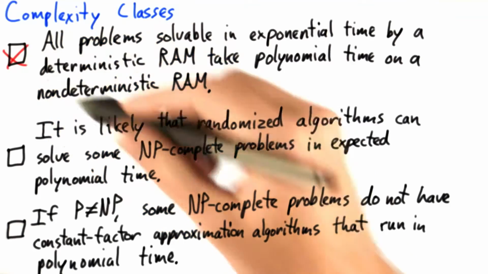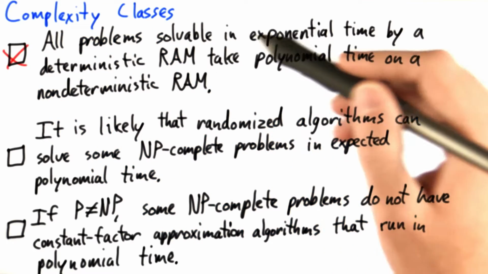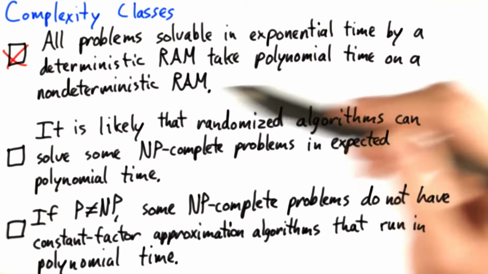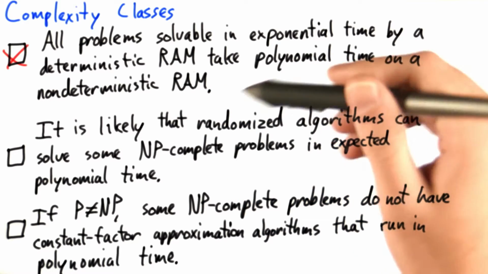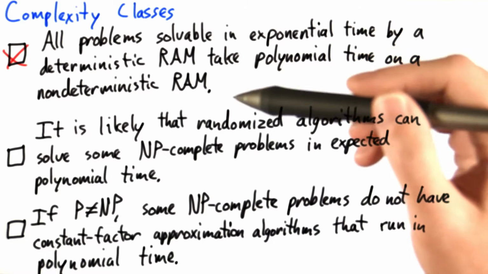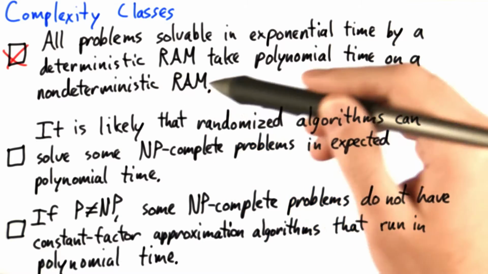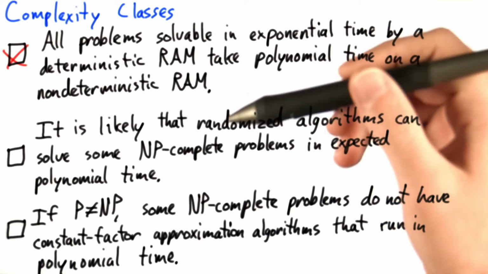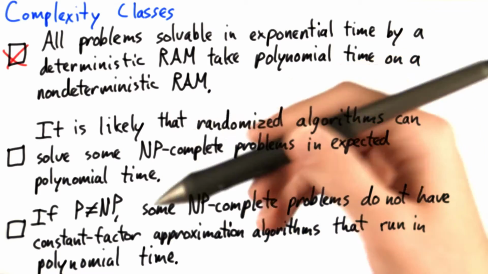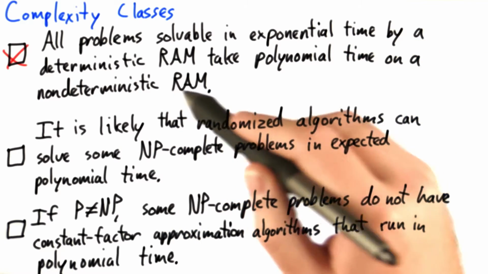The first statement is false. All problems solvable in exponential time by a deterministic RAM take polynomial time on a non-deterministic RAM. This is not true. There are problems that would still take exponential time on both a deterministic RAM and a non-deterministic RAM. For example, if you wanted to find every sublist of a list, this is going to take exponential time, even on a non-deterministic RAM.